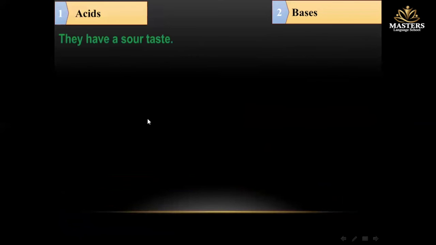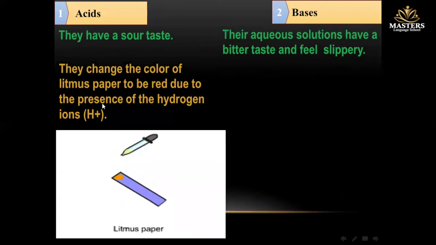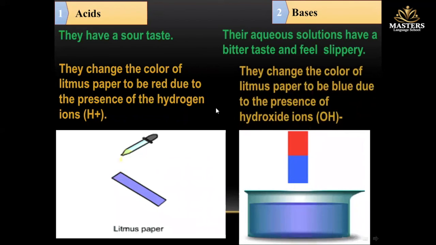Okay, so acids again have a sour taste, while bases have a bitter taste or feel slippery. Acids change the color of litmus paper to red due to the presence of hydrogen ions, while bases change the color of litmus paper to blue due to the presence of hydroxide ions.